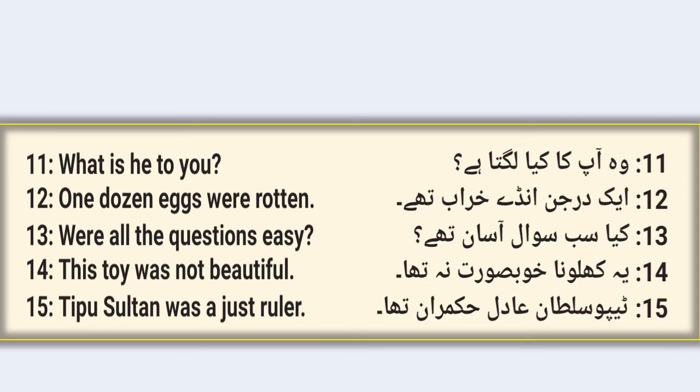एक दर्जन अंडे खराब थे. One dozen eggs were rotten. क्या सब सवाल आसान थे? Were all the questions easy? ये खिलौना खूबसूरत न था? This toy was not beautiful. टीपू सुल्तान आदिल हुक्मरान था? Tipu Sultan was a just ruler.